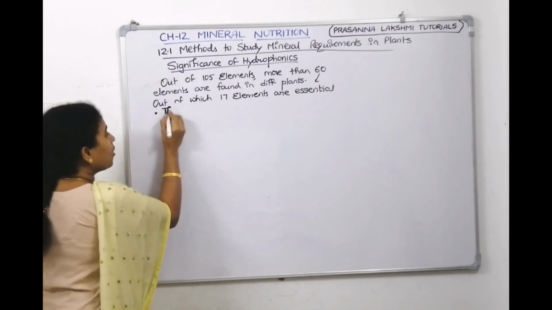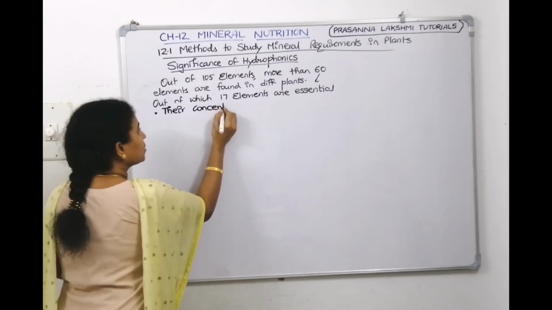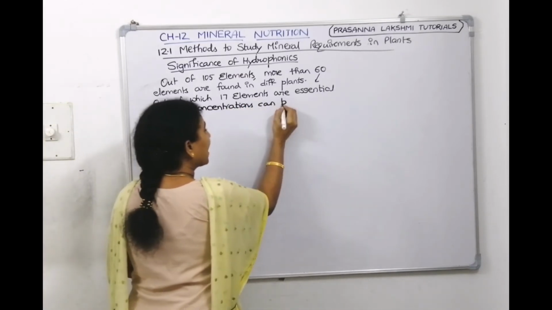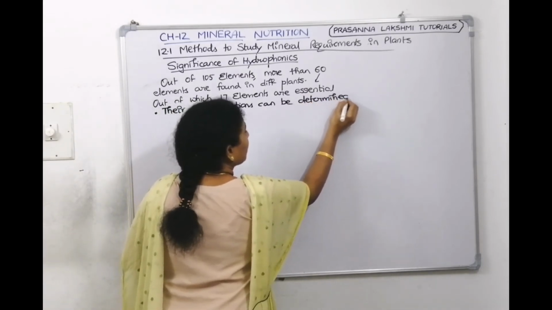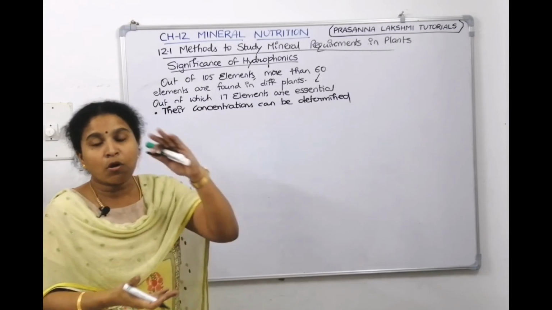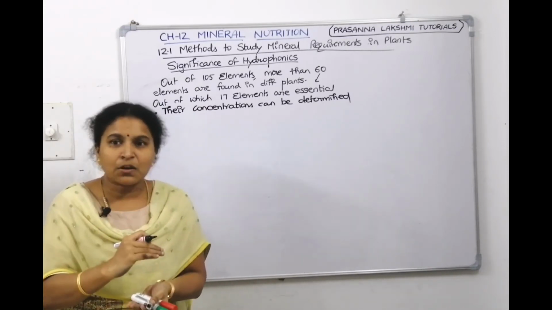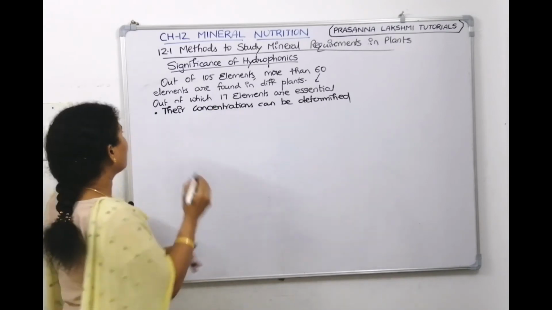And their concentrations can also be determined. Should we give it in more concentration, meaning is it a macronutrient, or in less concentration, meaning is it a micronutrient? We can also find that out by hydroponics.